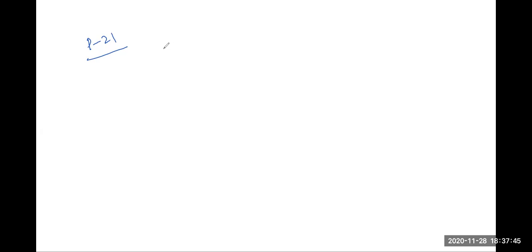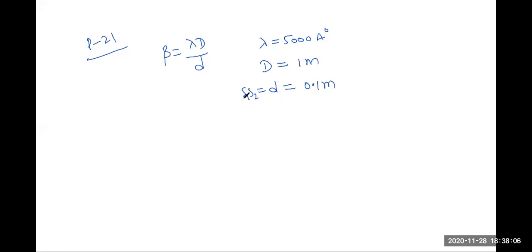Then the fringe width beta is equal to lambda D by d. The wavelength provided is 5000 angstroms, the distance between the screen and the slits is 1 meter, and the gap between S1 and S2 is given as 0.1. I won't do this, you do it, it's just simplification.